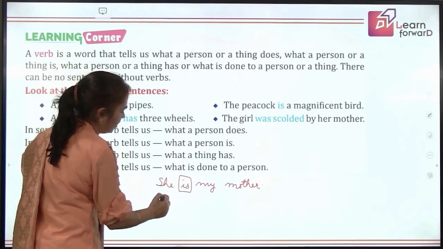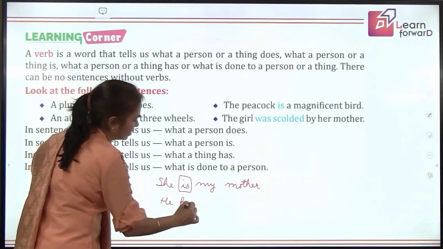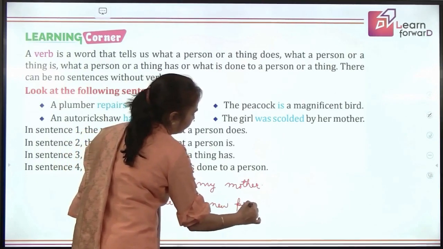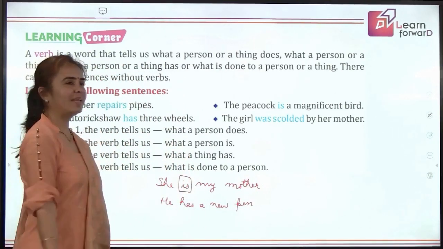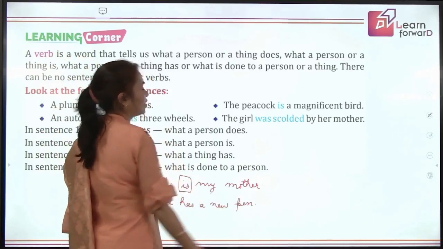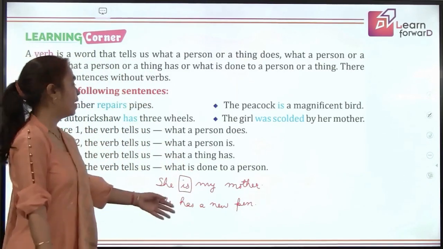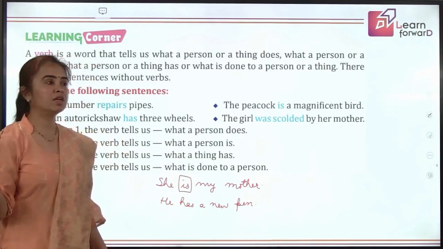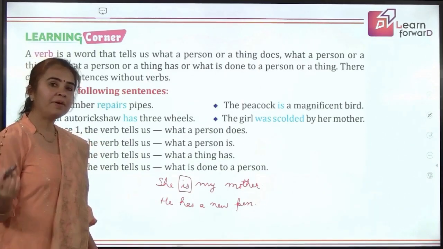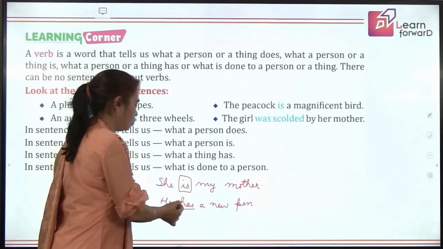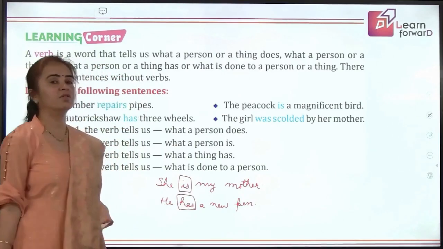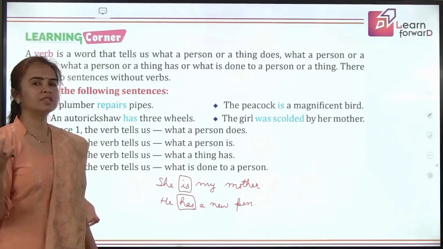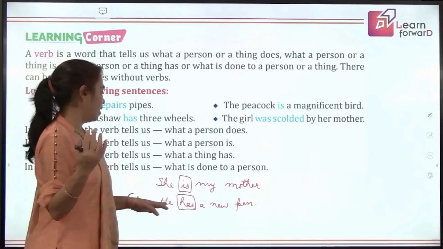Now if I say he has a new pen, is it a sentence? Okay, can I put a full stop? Yes, because it's a sentence, I'm going to put a full stop here. Now again, because it is a sentence, so verb is there for sure. What is the verb here? Helping verb, you say. Okay, you are saying it correct, that has is the verb here, but it is not the helping verb, children. Okay, so we'll be just removing some misconceptions about verbs ahead.